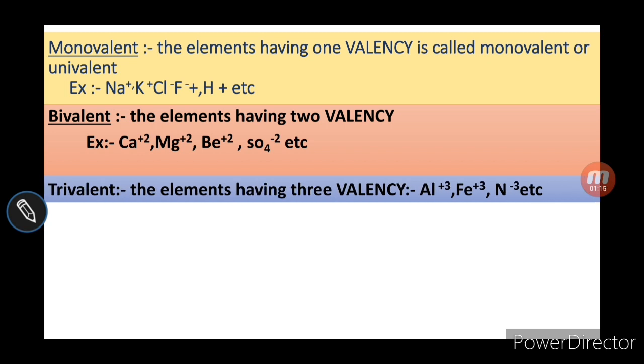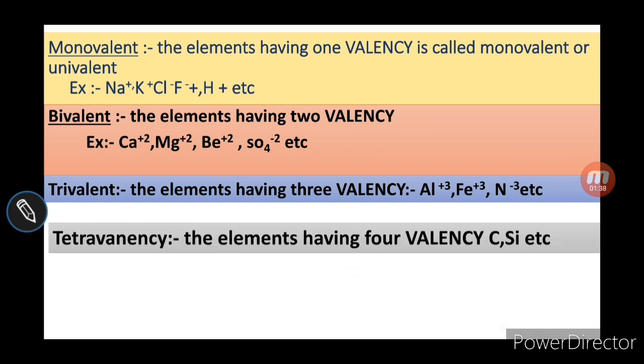Similarly, trivalent, the element having 3 valency, is called trivalent. In the case of aluminium, they have a plus 3 charge, iron, called ferric, has plus 3 charge, and nitrogen has minus 3 charge, and all these have 3 valency, that's why they are called trivalent.